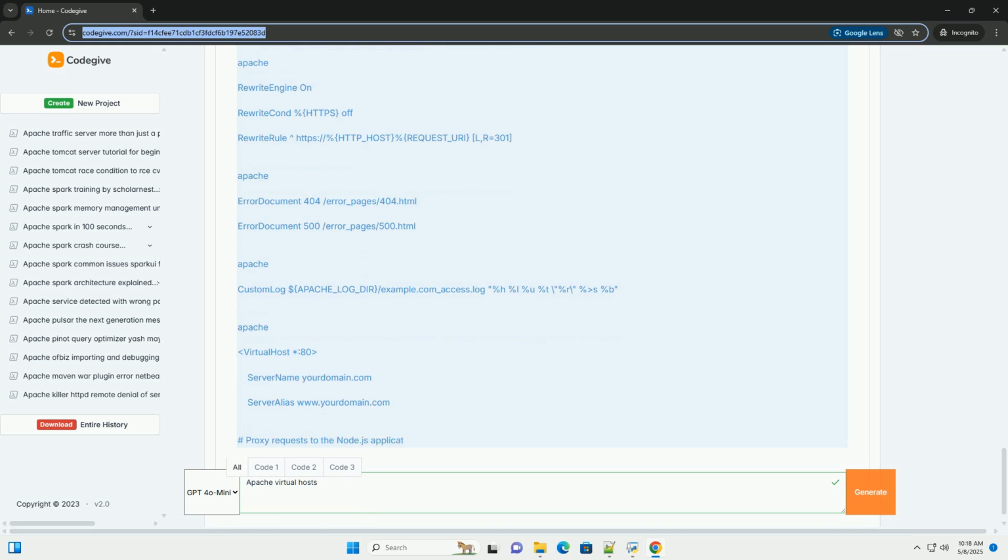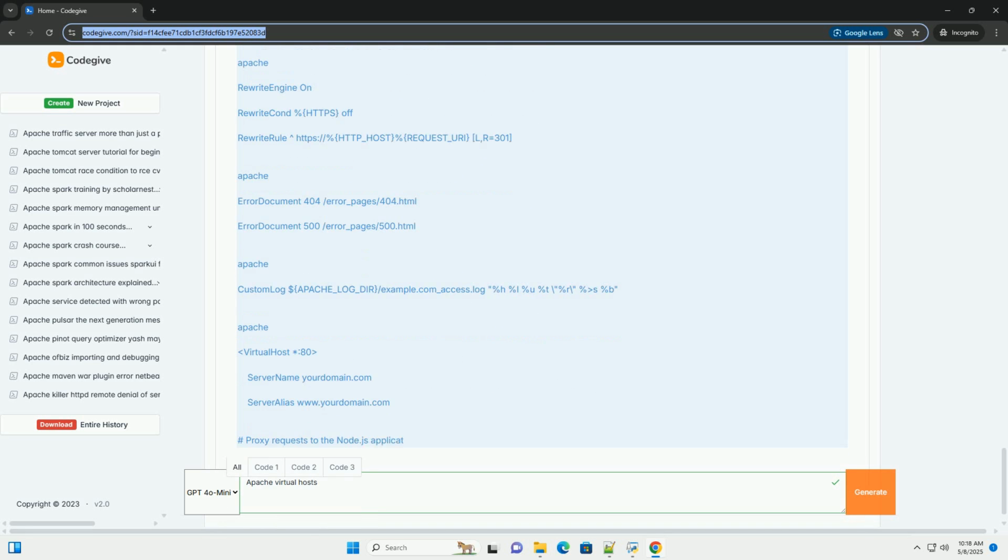anotherexample.com.conf, create in /etc/apache2/sites-available/. 6. Enable the virtual hosts. On Debian/Ubuntu systems, use the a2ensite command to enable the virtual hosts. On CentOS/RHEL, you would typically create symbolic links manually or copy the configuration files to the appropriate directory, usually /etc/httpd/conf.d/.